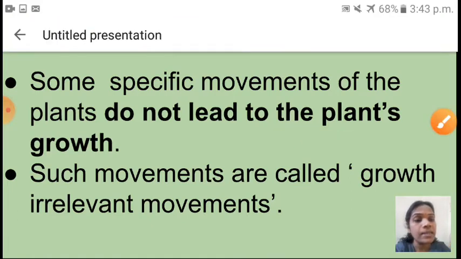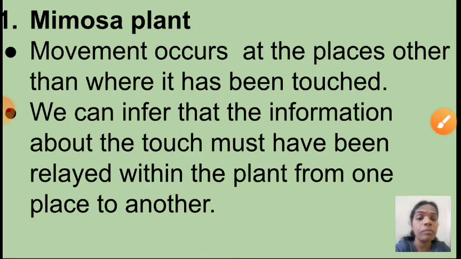For example, children, the mimosa plant. Have you seen the mimosa plant, the touch me not plant? If we touch it, the leaves of the plant will close. I hope you might have seen that plant. When we touch it, the leaf part will close. It's very interesting, isn't it, children? When we touch that plant leaf, it will move, but that movement is not related to the growth of the plant. So this one is the example of growth irrelevant movement.